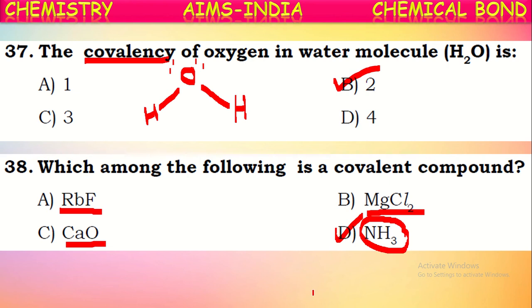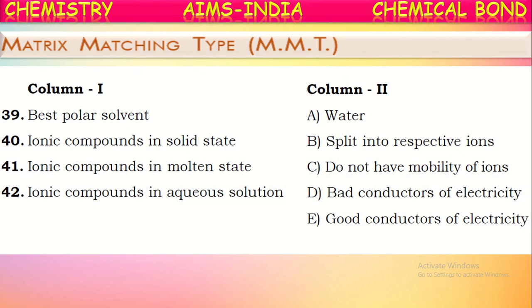Okay, next let us see matrix matching type questions. So here two columns are given. See the first one, best polar solvent. What is the best polar solvent? We know water is the best polar solvent. It dissolves most of the polar substances into it.